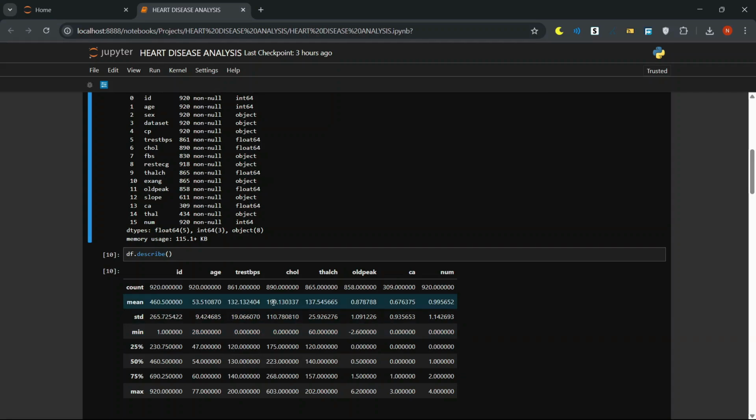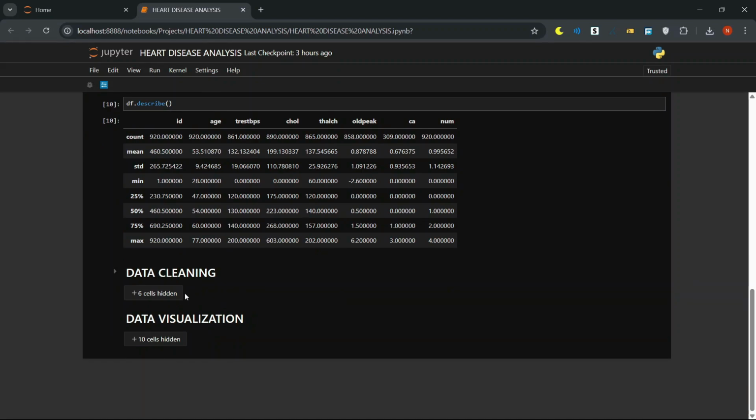Cholesterol average is around 199 milligrams per deciliter, but max jumps to 603. Possible outliers. Oldpeak has negatives, downhill ST depression, and ca shows many zeros because of missing data. The num column averages 1, meaning roughly equal distribution of disease presence.